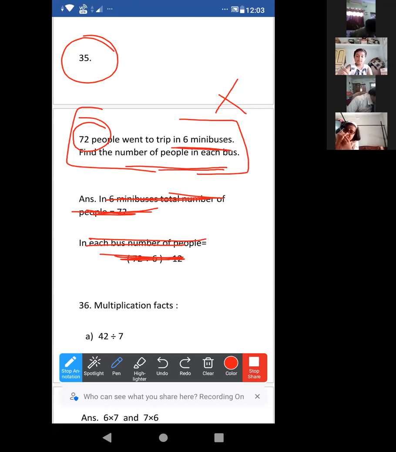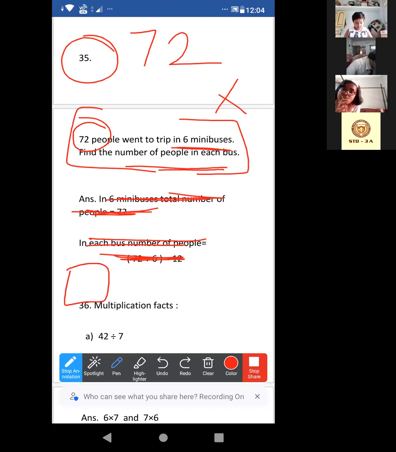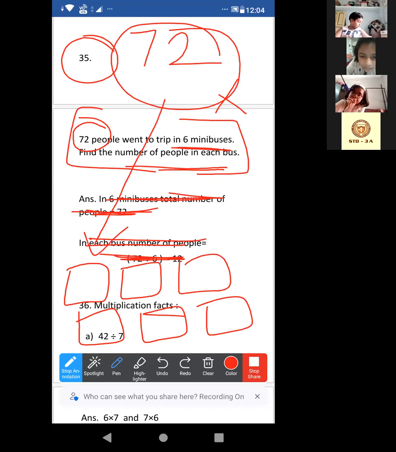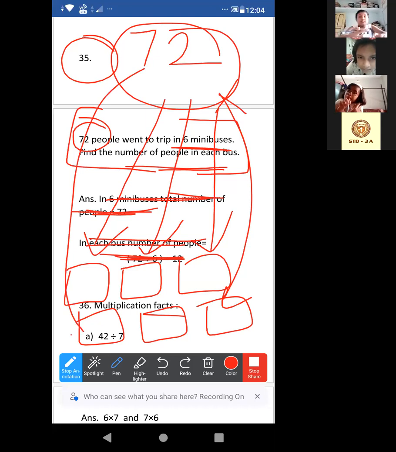I already told you yesterday: if it is asking for each bus, one bus or one pen, in case of each or one, you have to do division. But try to understand this first. Total number of people is 72 and there are 6 minibuses. These 72 people will be divided in such a way that in each bus there will be an equal number of people. Yes or no?